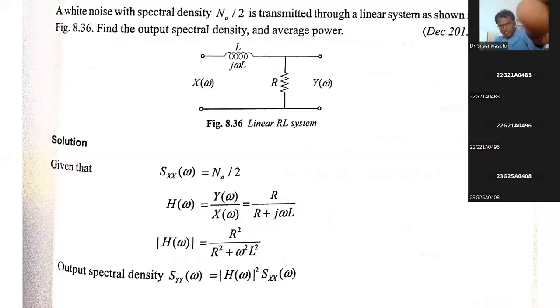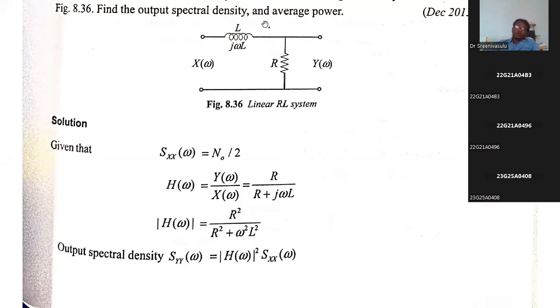But in this case, he has given it in the frequency domain. So wherever you have S, S is going to be replaced with j omega, or omega. Usually j omega. So you'll get X of j omega, and instead of S, S is equal to j omega. So SL is going to become j omega L. There is no change in R. Y of S is going to be written as Y of omega. It is going to be written in the last after derivation. But anyway, in this problem, he has given it in the network itself.